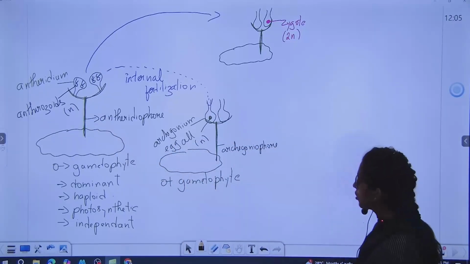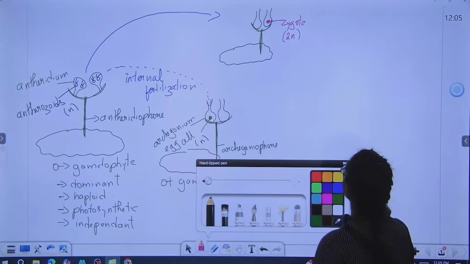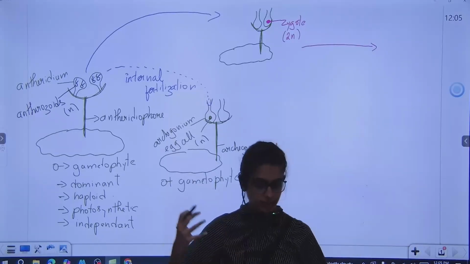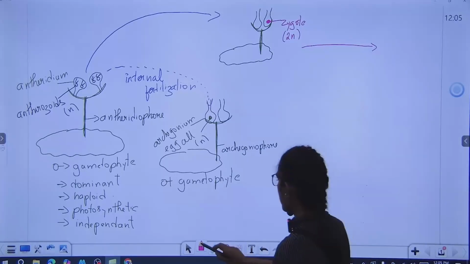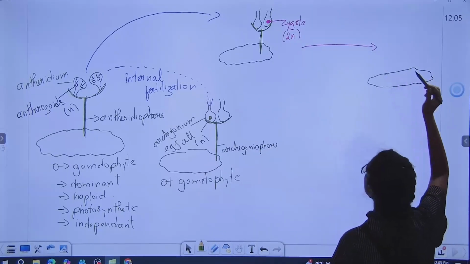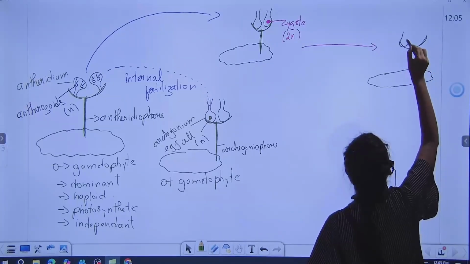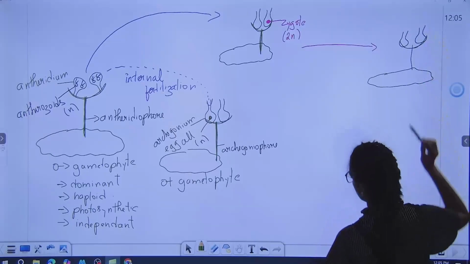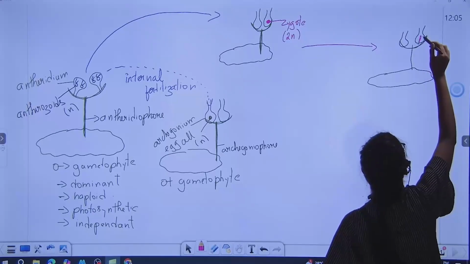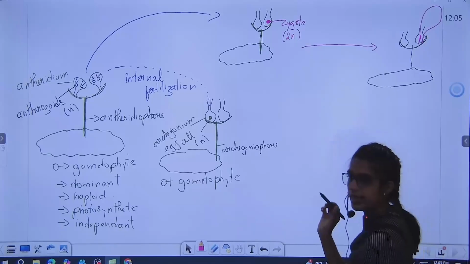Now what is going to happen is this zygote will undergo rapid mitosis to increase into a big structure, like this, and that is the sporophyte.